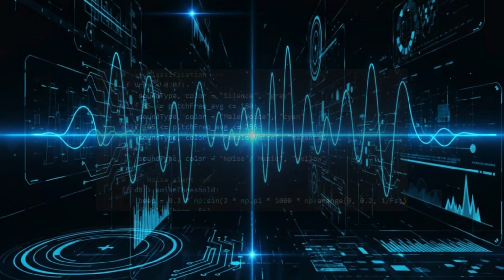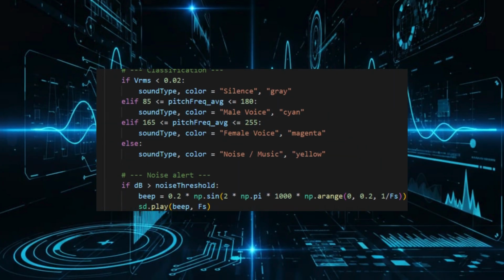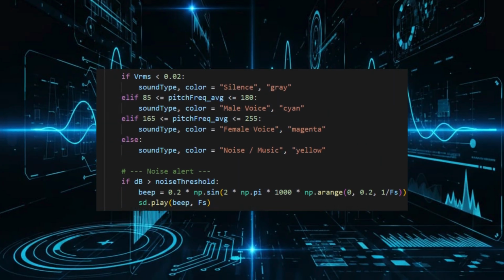This simple logic classifies sound based on those extracted features. If the energy is too low, it's silence. If the signal changes too quickly, it's likely background noise. When a stable pitch is detected, it classifies between male and female voice based on the frequency range. It's a smart and lightweight way to detect what kind of sound is being captured.